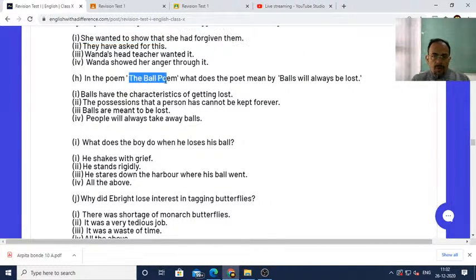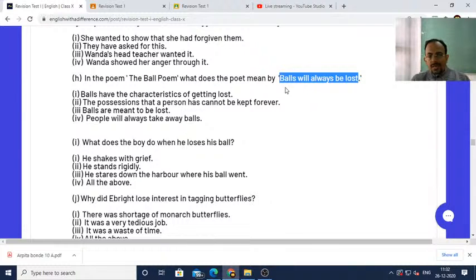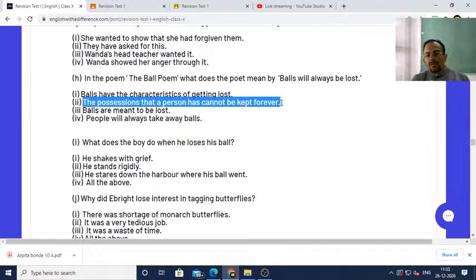In the poem The Ball Poem, what does the poet mean by balls will always be lost? It means if you buy a ball today, that ball can be lost again, then again you buy another ball, that ball might be lost. So what does the poet mean by this sentence? The poet means to say that the possessions that a person has cannot be kept forever. Metaphorically, whatever a person possesses cannot be kept forever.